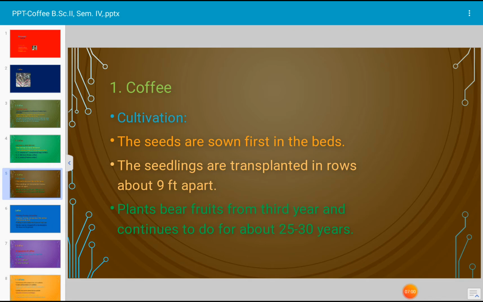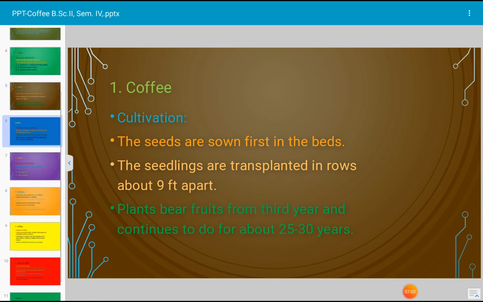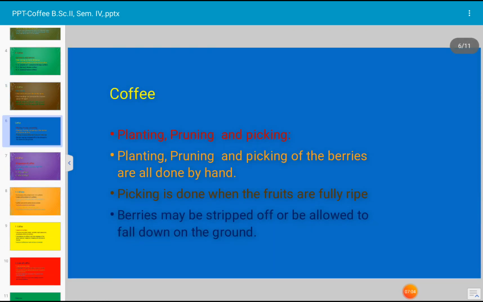This is all about the cultivation of coffee. Let us see the planting, pruning and picking. Planting, pruning and picking of the berries are all done by hand. Picking is done when the fruits are fully ripe. Berries may be stripped off or be allowed to fall down on the ground.